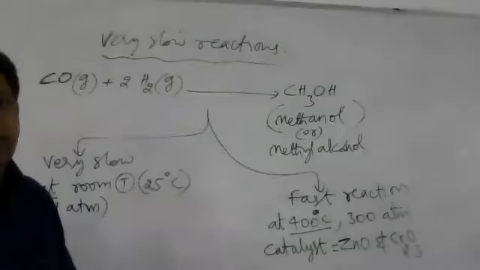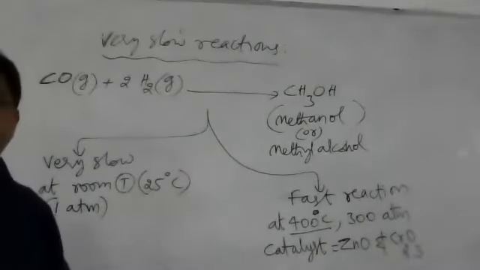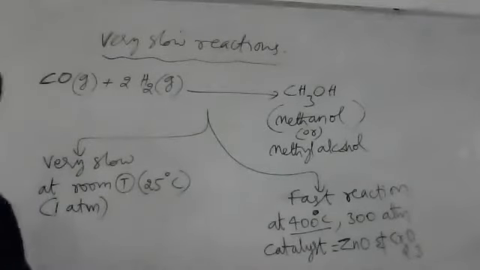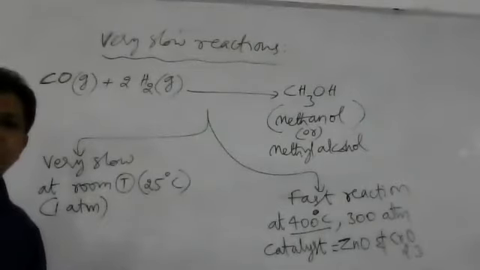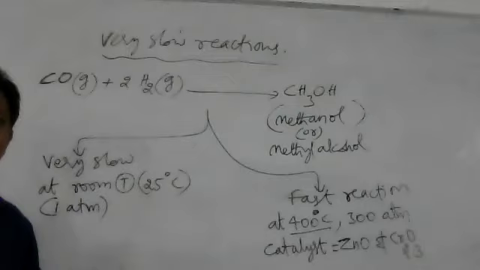So this concept you have to understand here. That means we can make the reaction occur at desirable speed. If one fast reaction is there and you want to slow down the speed of reaction, we can do so by changing the reaction conditions. And if one slow reaction is there and you want to speed up the reaction, to increase the rate of reaction, then also we can make it happen by studying the concepts of chemical kinetics.